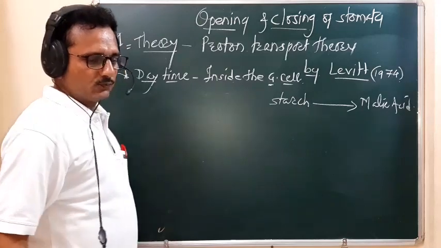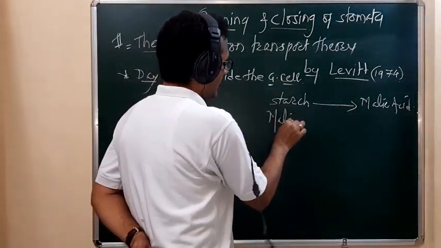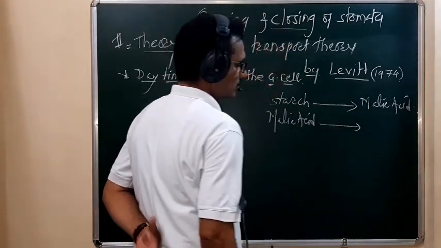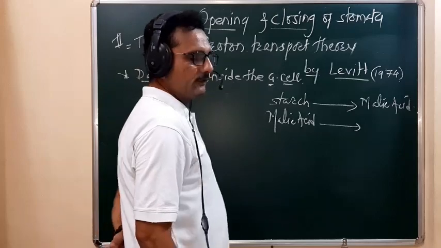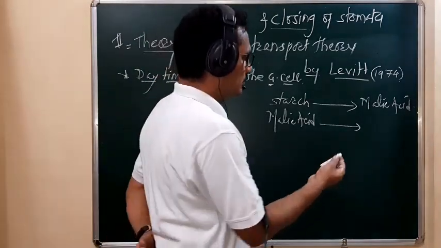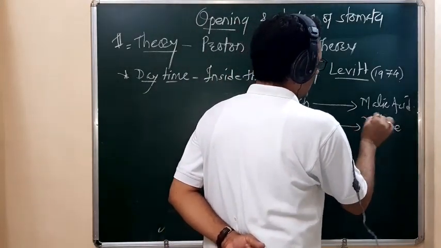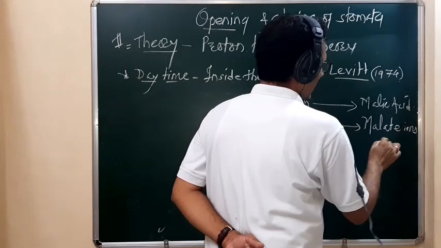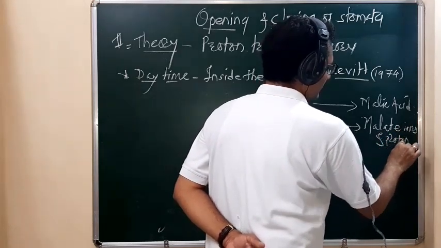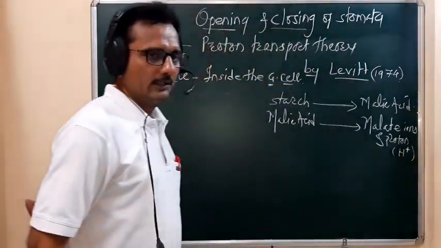Then this formed malic acid gets dissociated in the form of malate ions and protons, that means H plus ions.